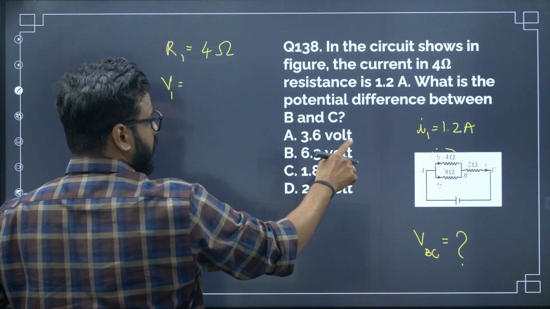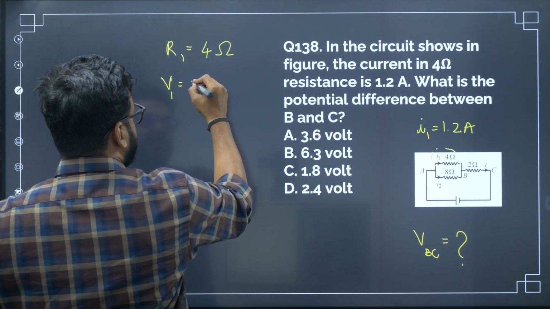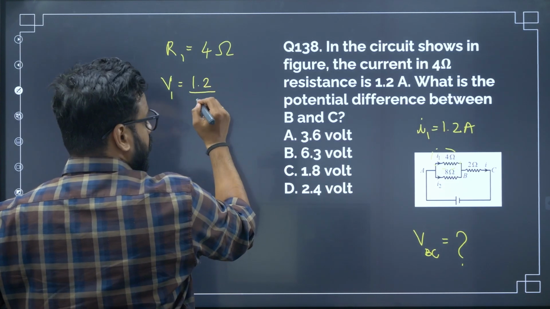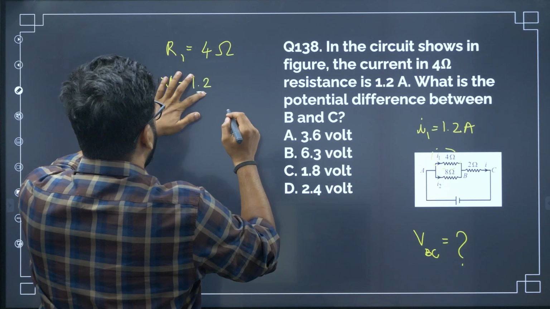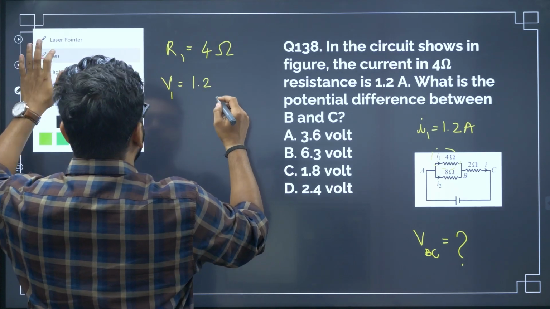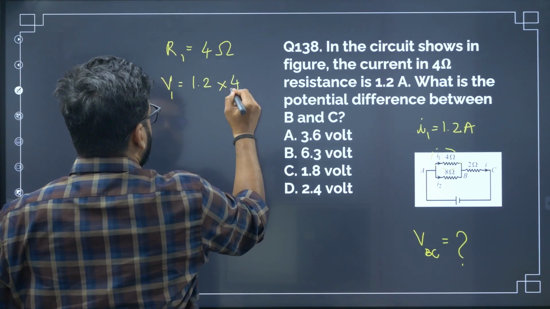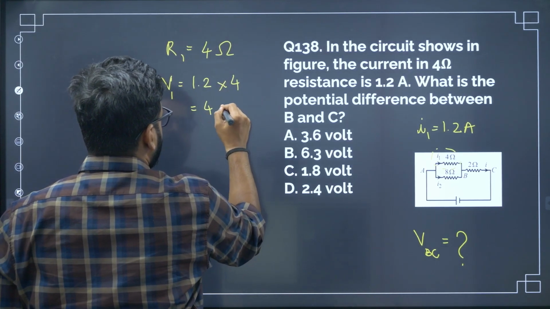V is equal to IR, that is 1.2 into 4, which is 4.8 volt.